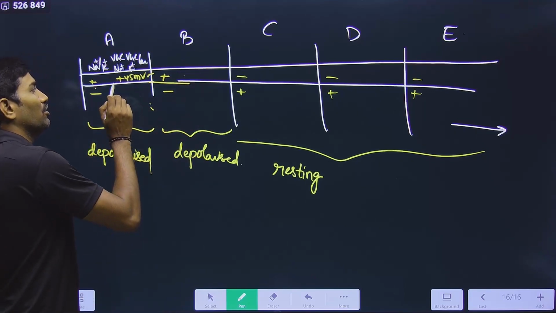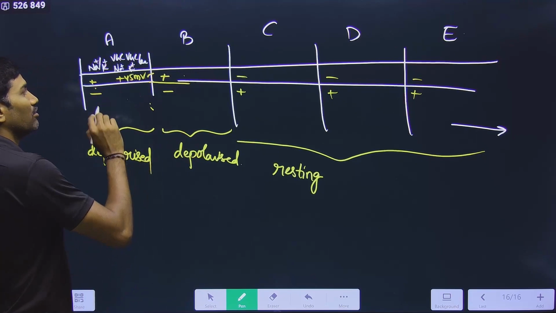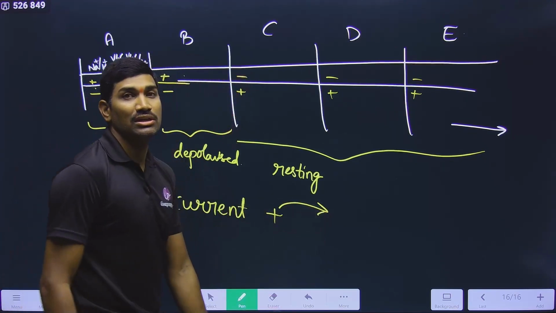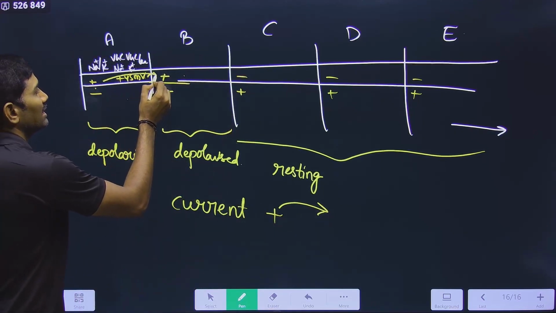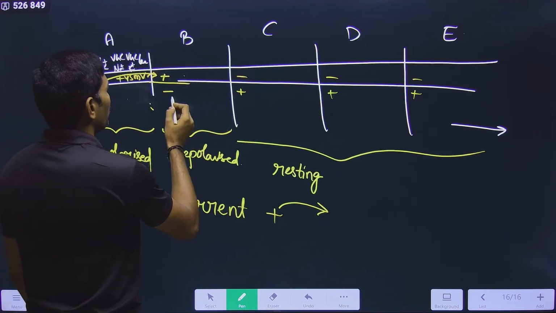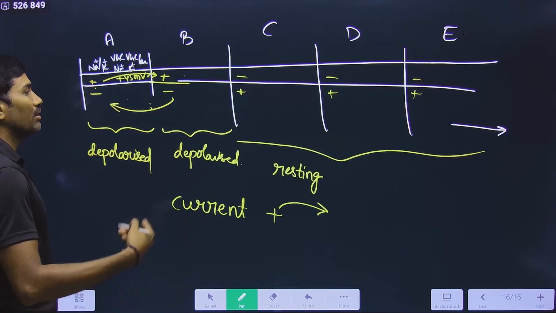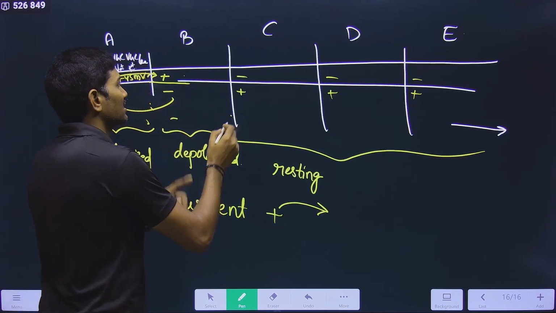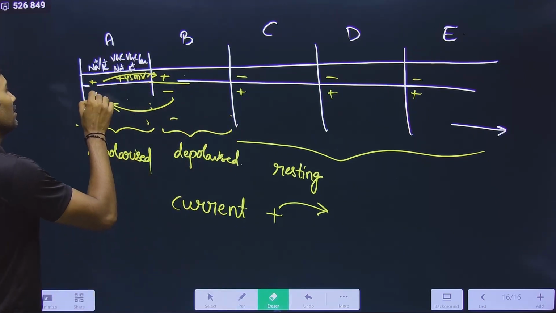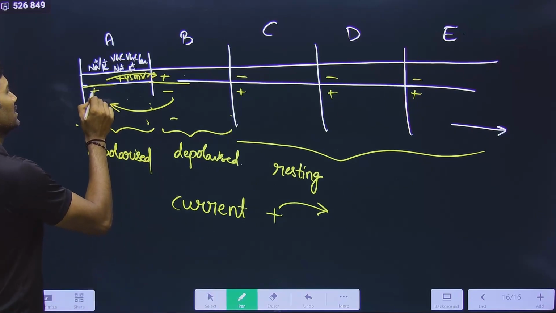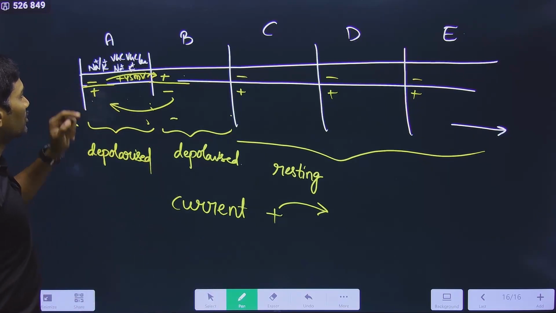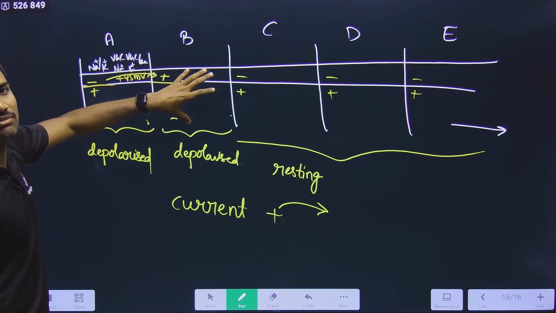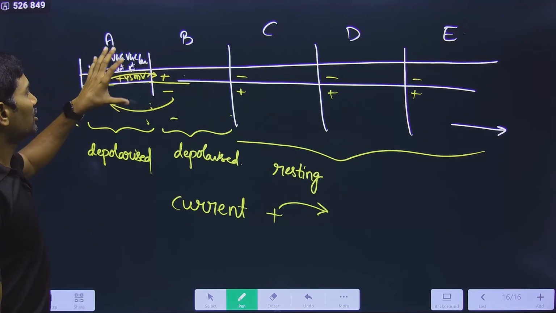Now it got depolarized, so what is the current movement? Whenever we talk about current movement, it is about the movement of positive charges. So inside, the positive is going like this. Once this segment induced the depolarization in the next segment, it will come back to normal. Please understand this. Once again it will become outside positive, inside negative. What is the purpose of this depolarization? To induce depolarization in the next one. That means the action potential is going from this to this.